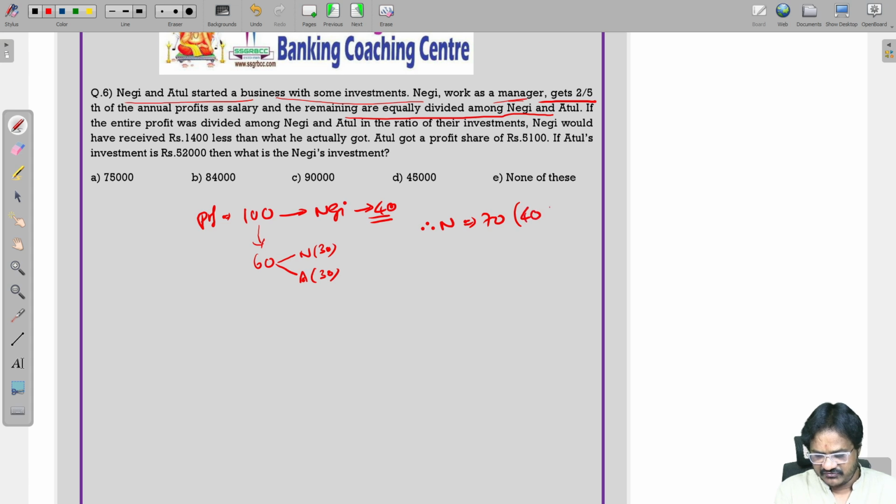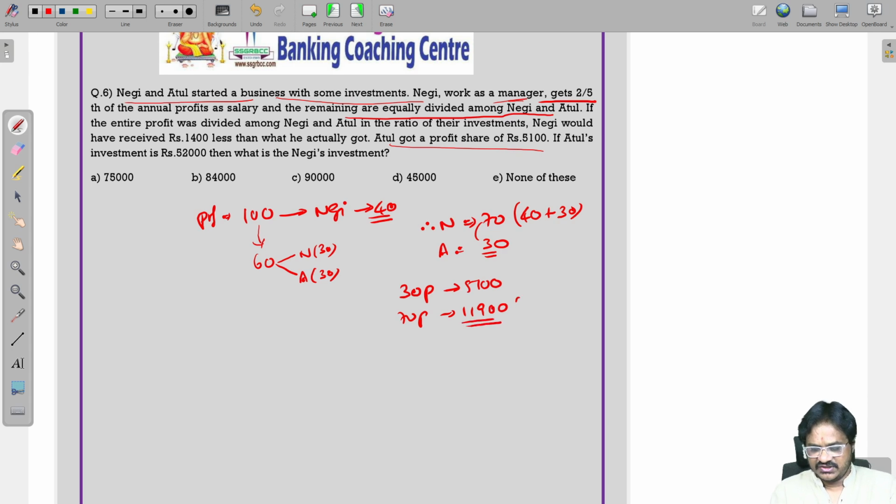Why? Because for managing the business he is getting 40, as the profit he is getting 30, Atul is getting 30 parts. Difference of 70 parts and 30 parts. Here Atul is getting a profit of 5,100. That means 30 parts equal to 5,100. Therefore 70 parts will be how much? So 3 is equal to 17. You are going to get 11,900. Negi will get 11,900. Atul will get 5,100.